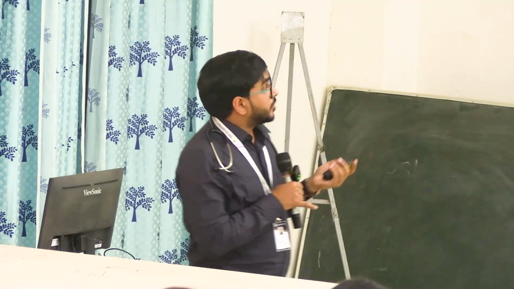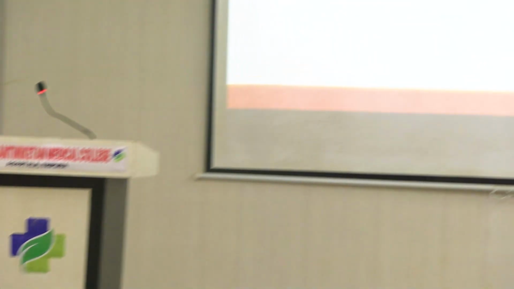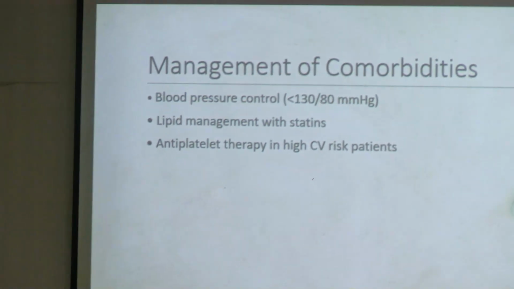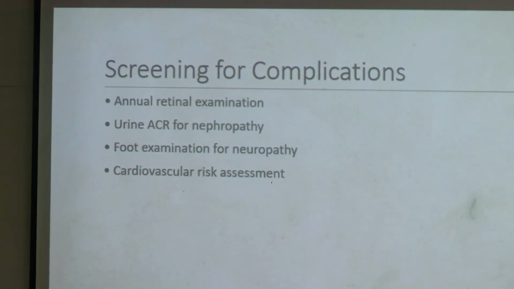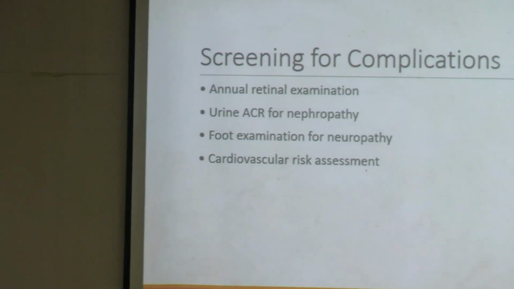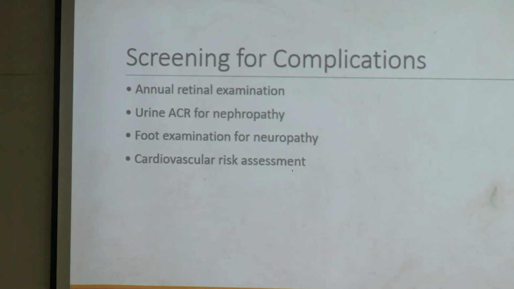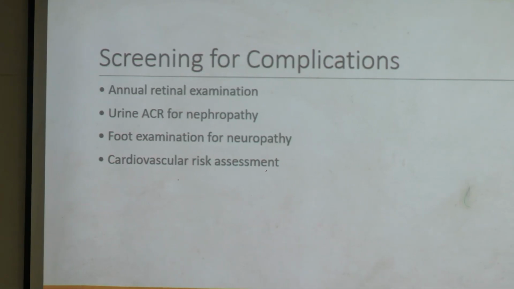Okay. So our target is management of comorbidities also. Reducing the blood pressure, it should be less than 130/80. Lipid management, and we can give antiplatelet to cardiovascular disease patients, like stroke patients. And screening for the complications, that I already told you. You have to check annual retinal examination, urine ACR for nephropathy, then foot examination for neuropathies, and the cardiovascular risk assessment.